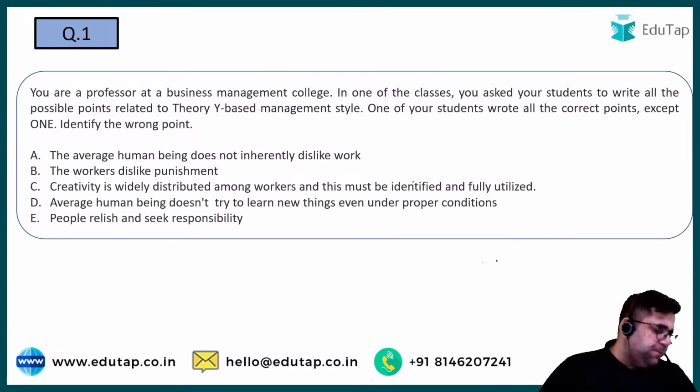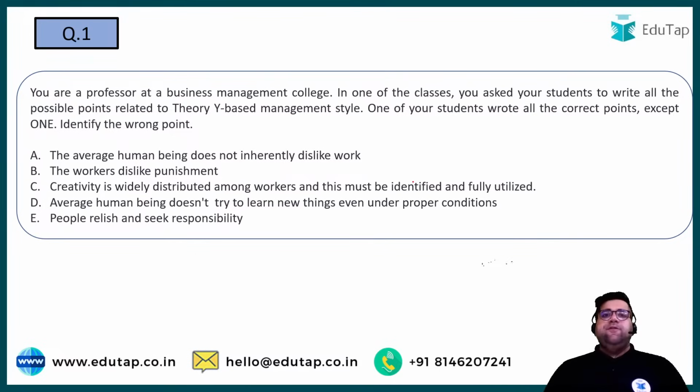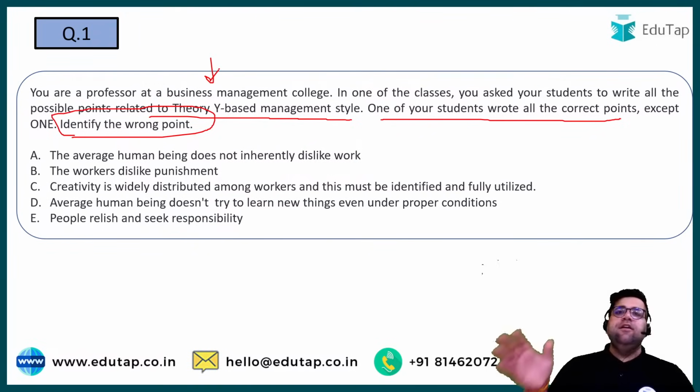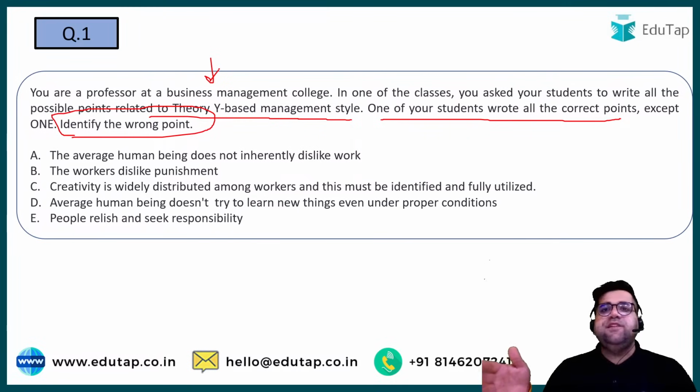Let's start. You are one of the professors of a business management college. In one of the classes, you ask your students to write all the possible points related to the theory Y management style. One of your students wrote all the correct points except one. Identify the wrong point. So over here, you have to talk regarding theory X and theory Y management style, which was given to you by Douglas McGregor.